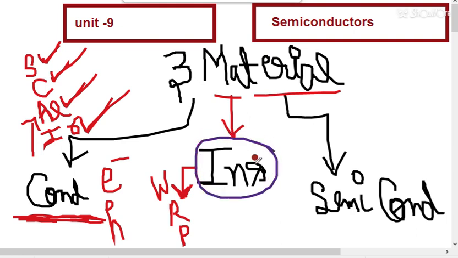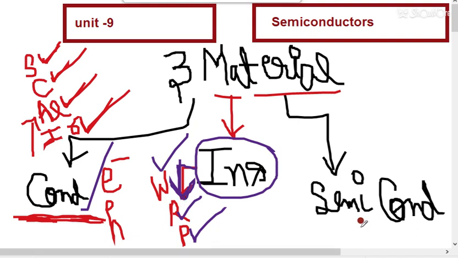The material which has high resistance is called insulator. So you can take the example of wood, rubber, and plastic. So these three are insulators. You can take some other examples also. So I hope conductors are clear, examples of conductor, and insulator and examples of insulator.